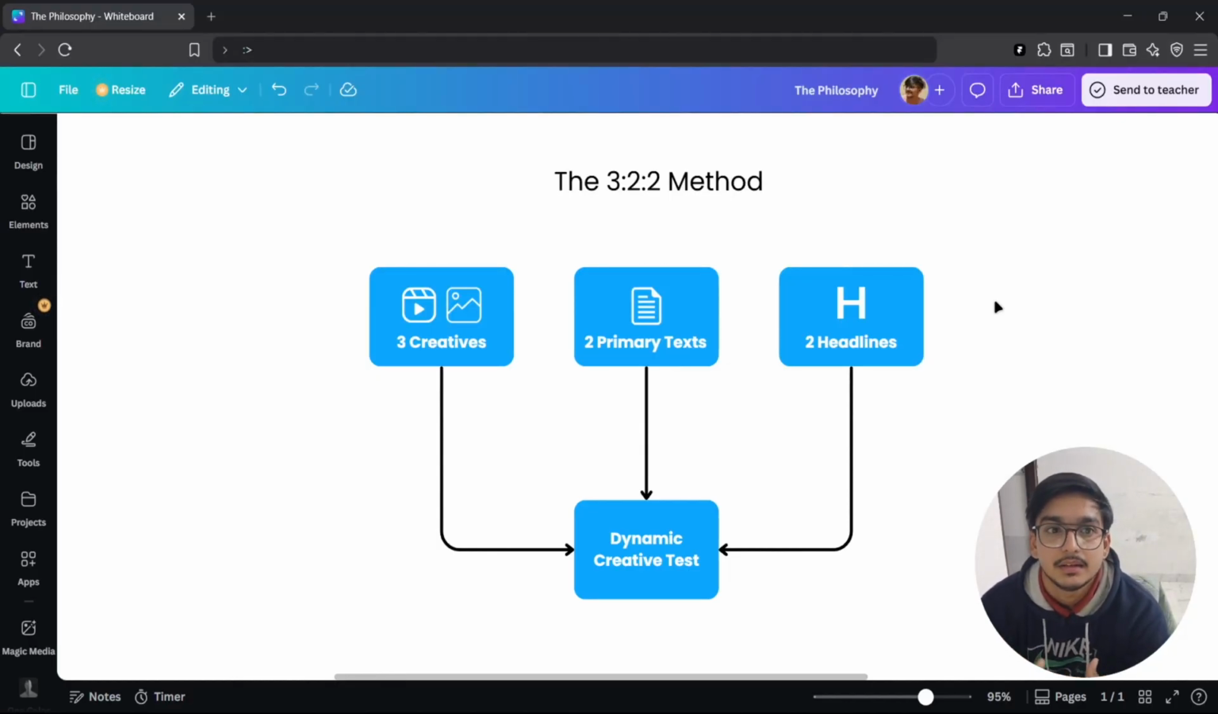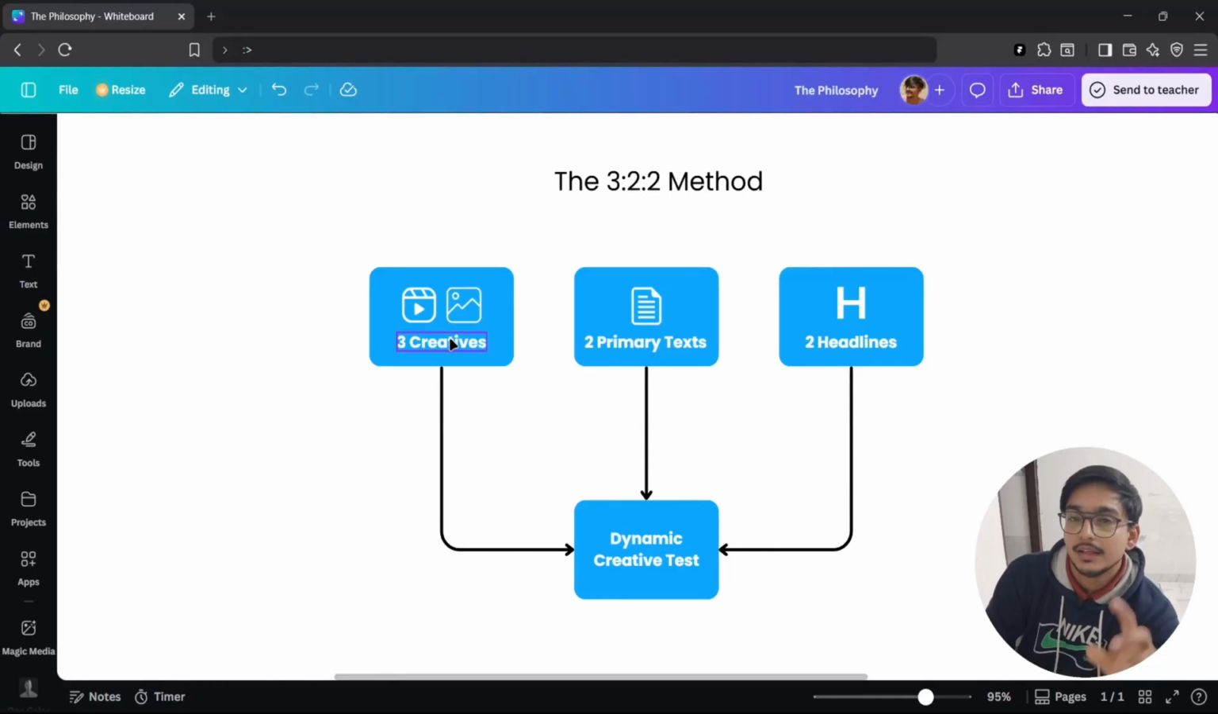And AI, like the feature in Meta, will run the test and do the testing for us. Let me give you the context of how it does that. So let's say there are three images, A, B, C, and then there is text: A primary text, B primary text, and A headline, B headline.